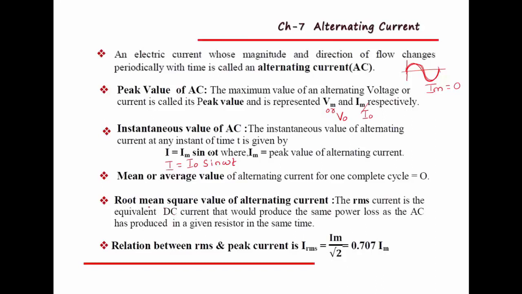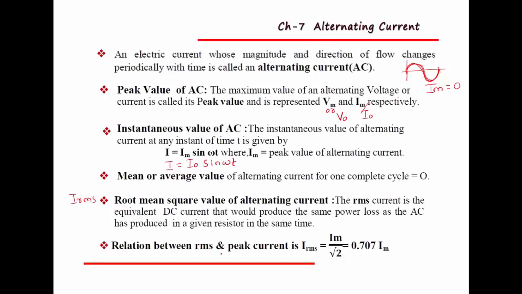That's why we use the RMS value. Whenever we are talking about alternating current, we write it as IRMS, which is equal to the DC current that produces the same power loss as AC produces.